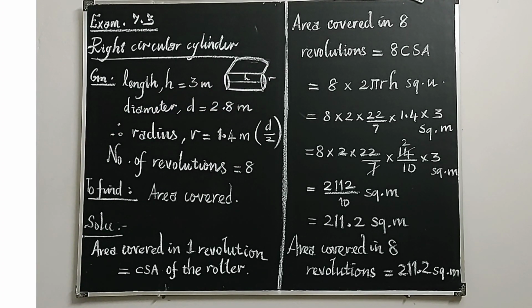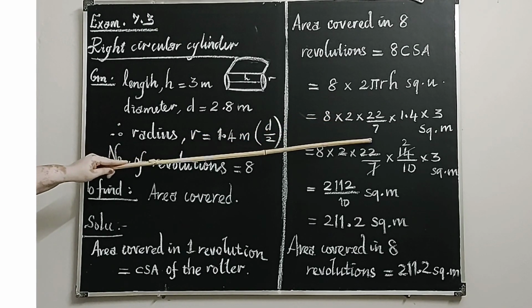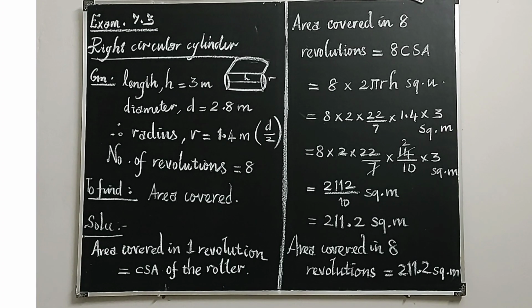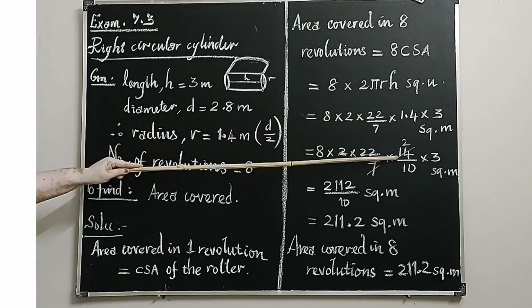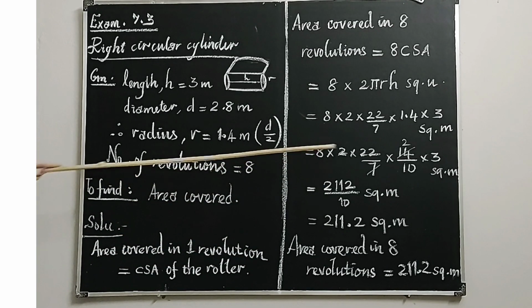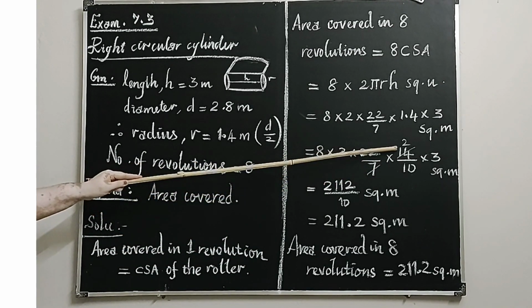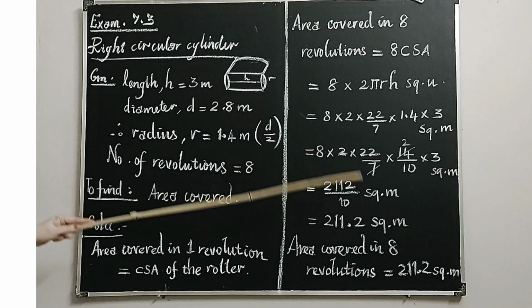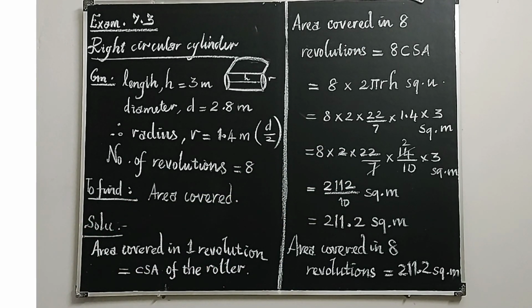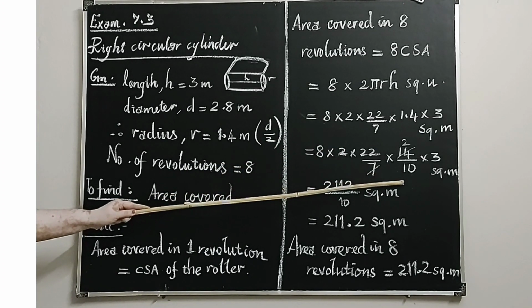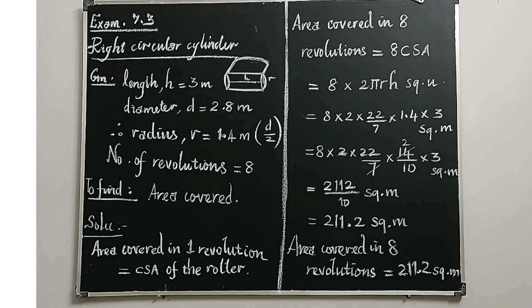Therefore 8 into, what's the formula to calculate curved surface area of a cylinder? 2 pi r h. So 8 into 2 pi r h square units. Substitute the value of r and h. r is 1.4. So instead of writing 1.4, write it as 14 by 10. Why have I written 10? Here there is only one decimal place, so when you change that to a fraction, the denominator will be 10. And 7 and 14 will be cancelled. It is 2. We can cancel 2 and 10, but instead of changing it to 5, we will keep it as 10, because dividing by 10 is easier than dividing by 5. So keep 10 as it is.